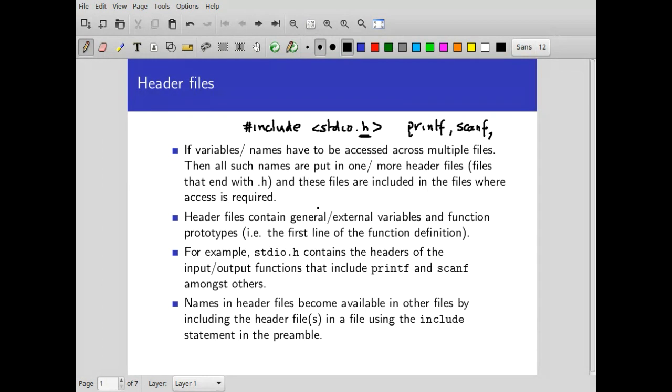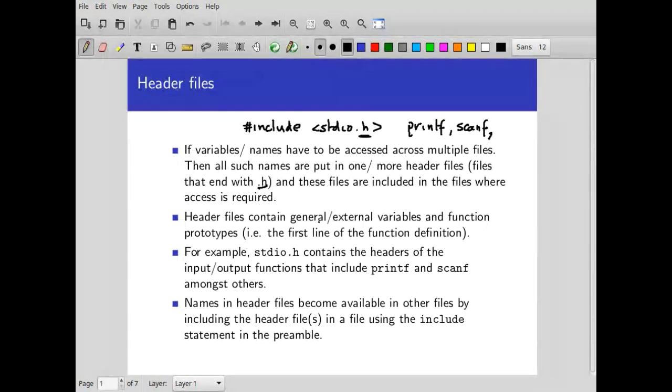Okay, and the standard way in which libraries are included is by creating headers, and headers are those things which end with .h, and what they contain are basically information about the functions in that particular C file.